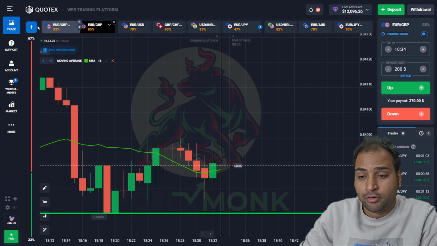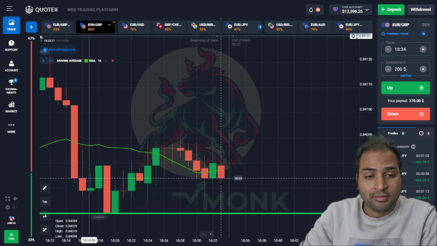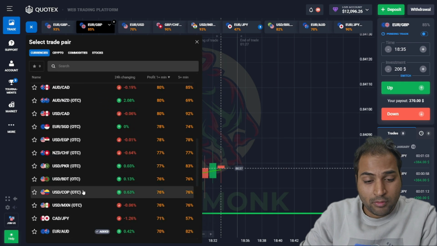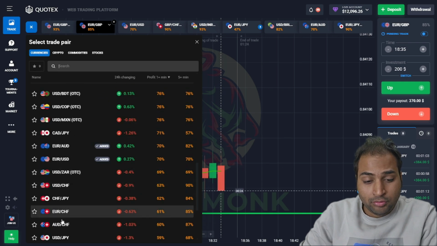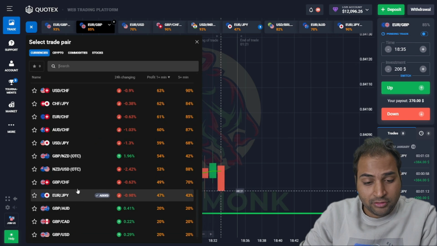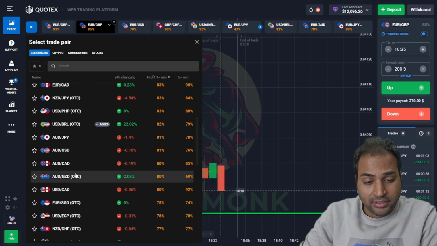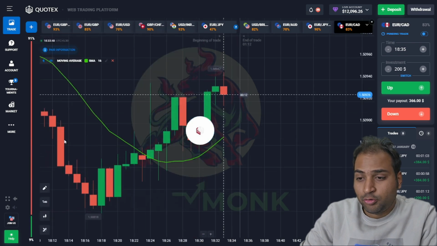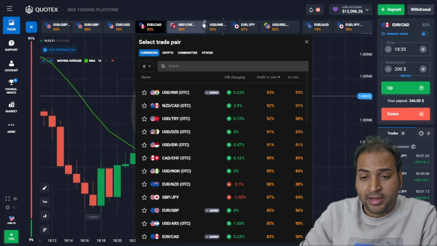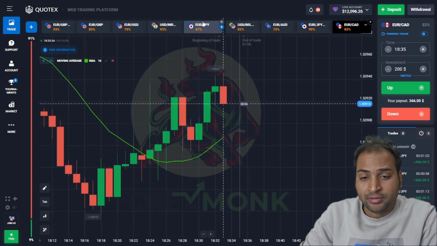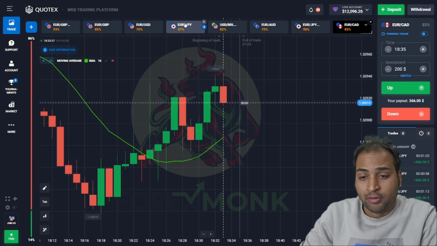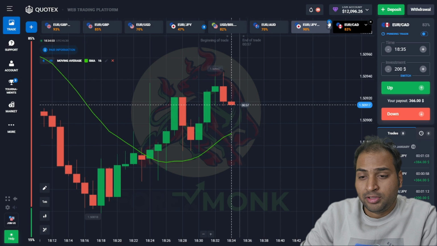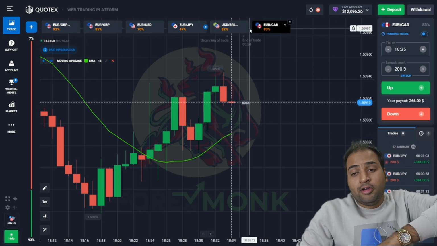Let's watch some other candle, other currency pair as well. Let's find out some decent currency pair. Okay, all right, so Euro JPY is showing a low settlement ratio here. Let's find out another one. Okay, Euro CAD is showing 83% settlement ratio, and we will be analyzing our trade on this currency pair, the Euro CAD. Okay, all right, let's remove some non-working currency pairs right now. Euro GBP OTC, let's remove this. All right, okay, Euro CAD is here.